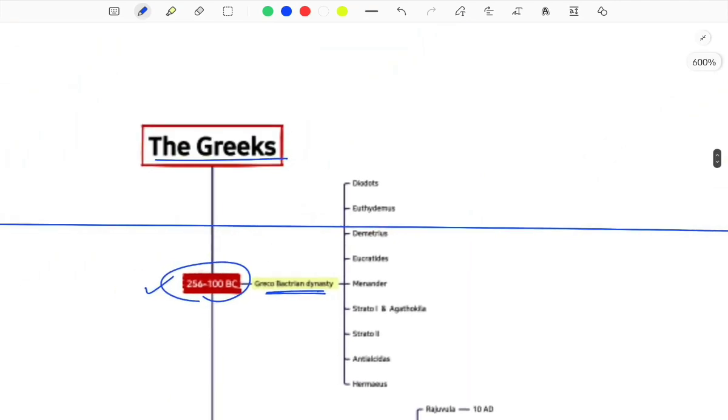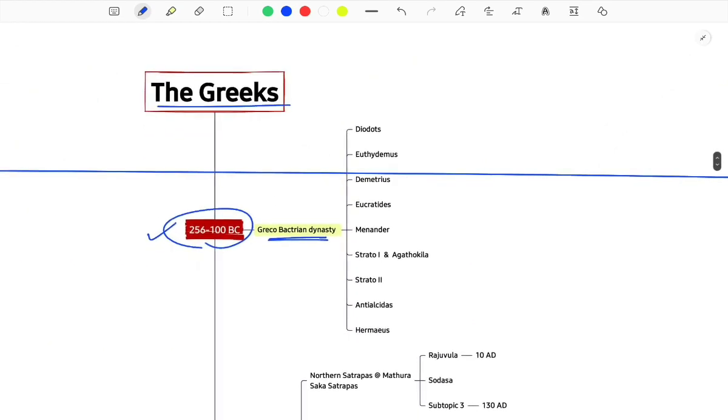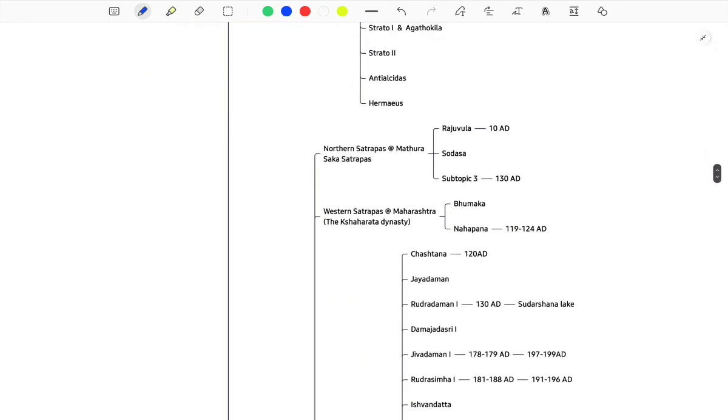Likewise, among the Greeks, the Greco-Bactrian dynasty, they were ruling around 250s, 100 BC. Okay, so this was the thing.